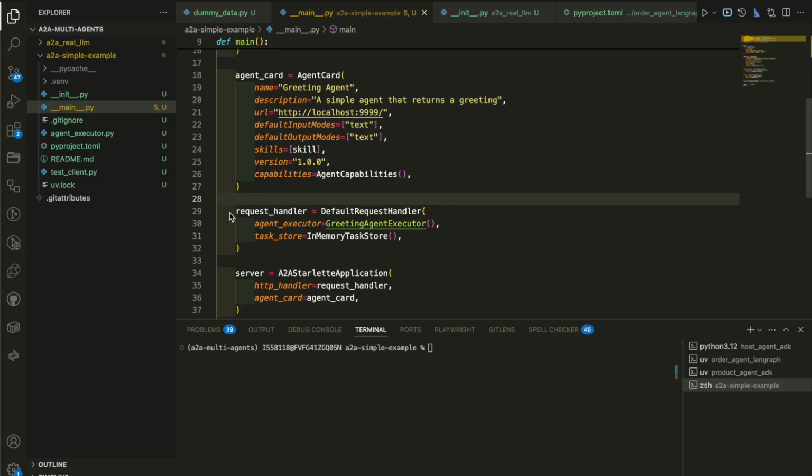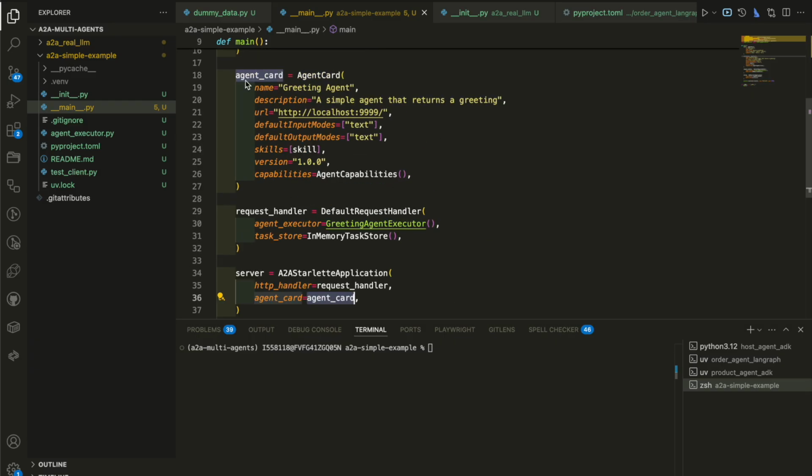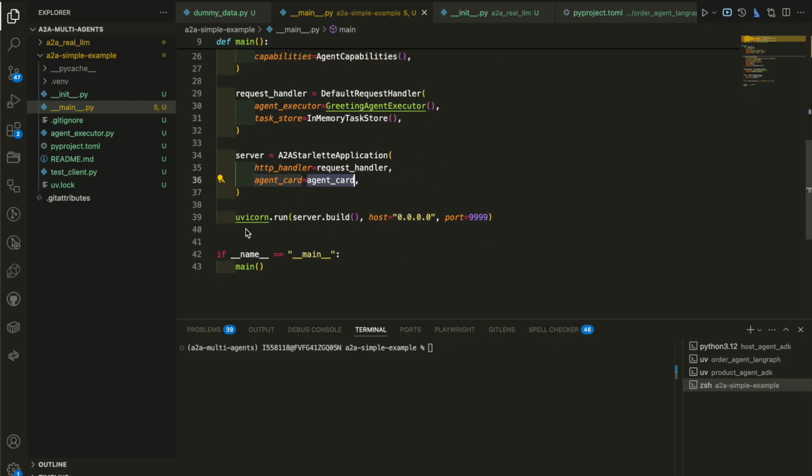And then the A2A protocol has made it so easy. You only pass the agent executor as this class, with some task store, and after that you set up the A2A Starlette application, which takes the request handler and the agent card that you've created, and that's it. And then start your server.